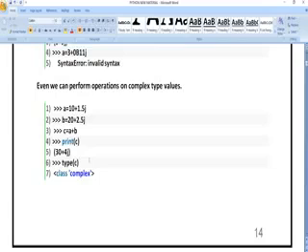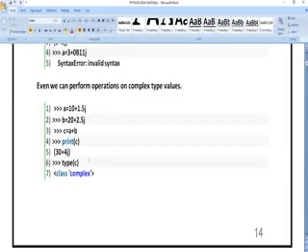So here you can see a is equal to 10 plus 1.5j, b is equal to 20 plus 2.5j. Both are of one type of variable. So I can perform the addition operation of a and b: c is equal to a plus b. If I call c to print, automatically I am going to get the result. The answer for the real part will be different, and the answer for the imaginary part will be different.